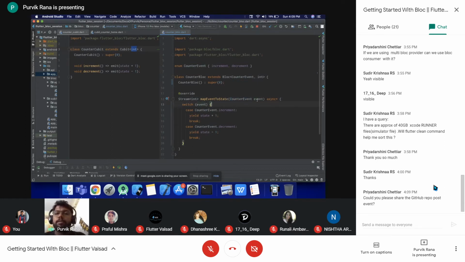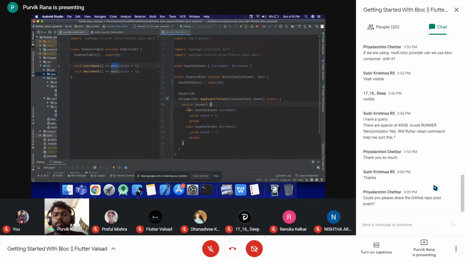And as we saw earlier, we will have a generator function, async start, which is a function returning a stream of values, and here a stream of integer is there. That's why we have the generator function over here. The same way, we have the specific function which is emitting the different states. Here we have the event, and it will check which event is received over here.